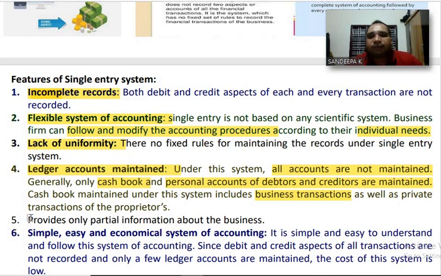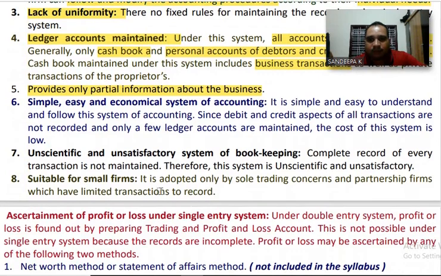Next one, number 5. It provides only partial information about the business. Single entry system of bookkeeping provides only partial information about the business. In other words, it tells us only half truth about the business.